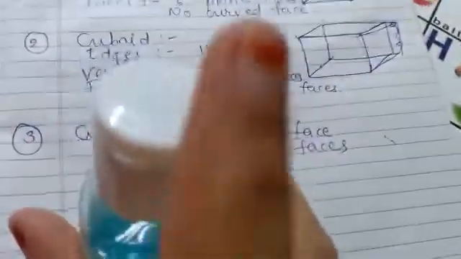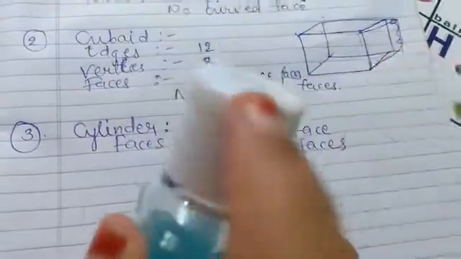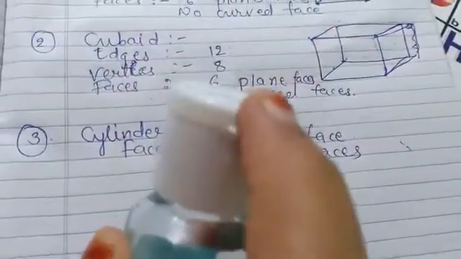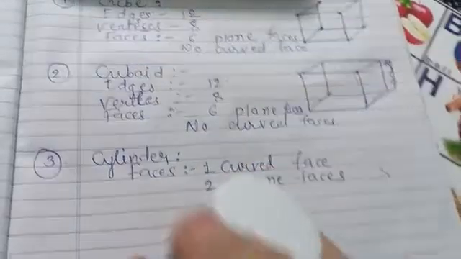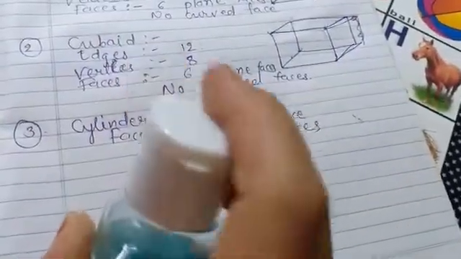Then edges, here there will be a face. As we know, when faces meet, that is called the edge. So this is the face and this is the circle-shaped edge.